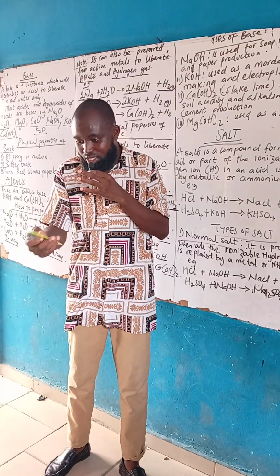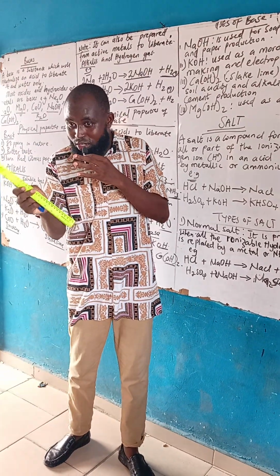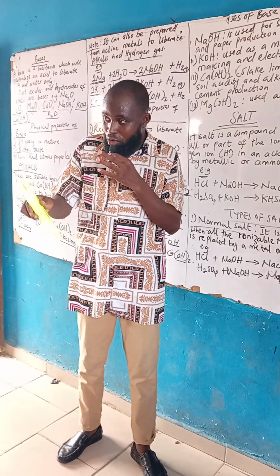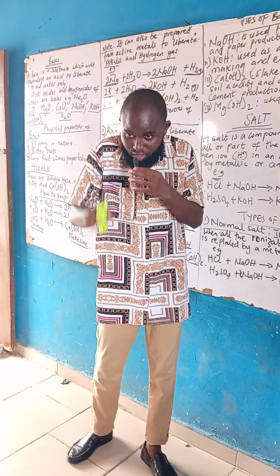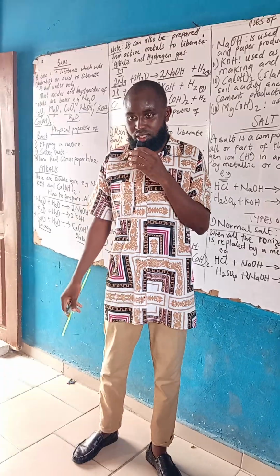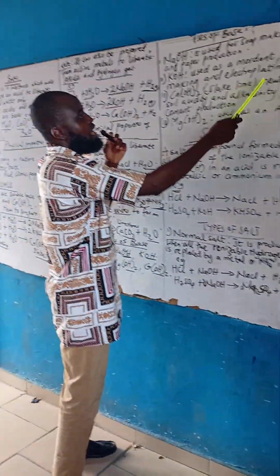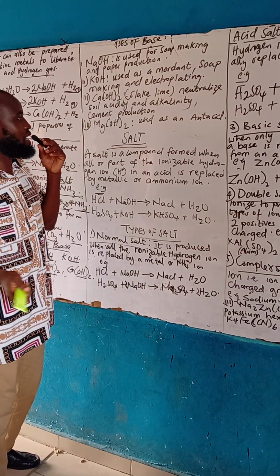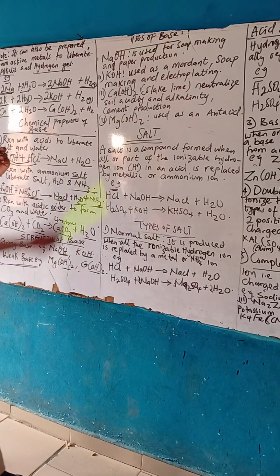Maybe the thing that they use to make the color on this ruler stick to the ruler is called mordant. As they are painting it, the paint will be sticky to the ruler. That is called mordant. You understand the meaning of mordant now? Calcium hydroxide, slaked lime, is used to neutralize soil acidity. It is also used for cement production. I'll talk about this one later.